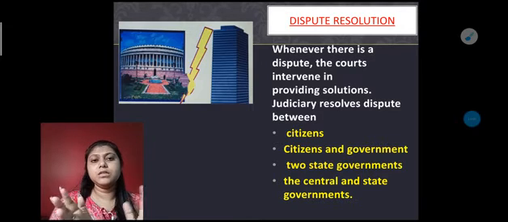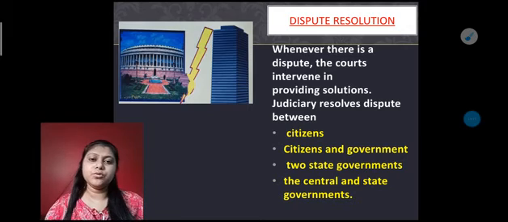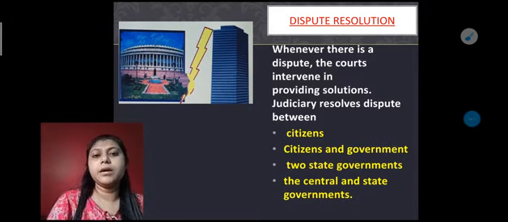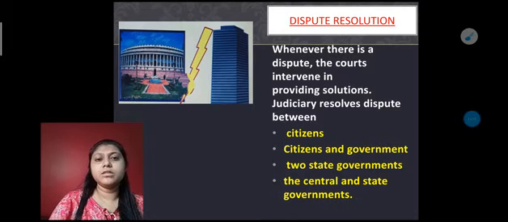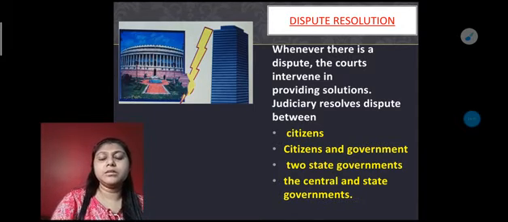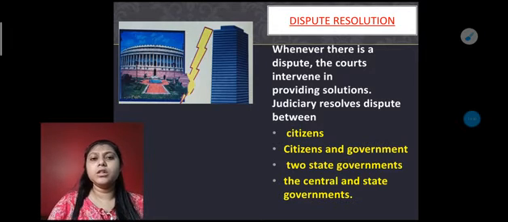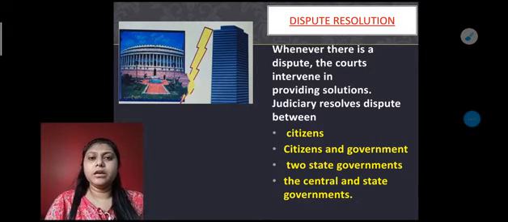So these are the issues: if a dispute arises between citizens, between citizen and government, between two states, or between the central and state government, then the judiciary system tries to solve them. They try to solve all the disputes which arise among the different fields. That's the first role of the judiciary system, to solve all the problems which arise in the different fields.